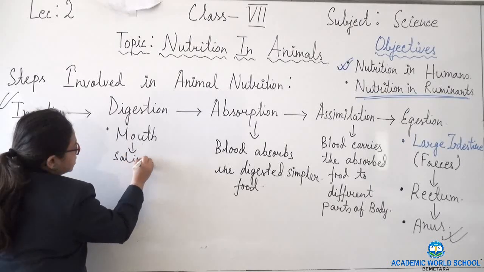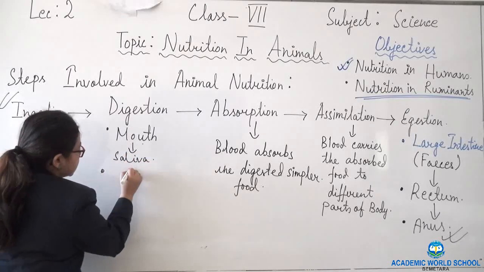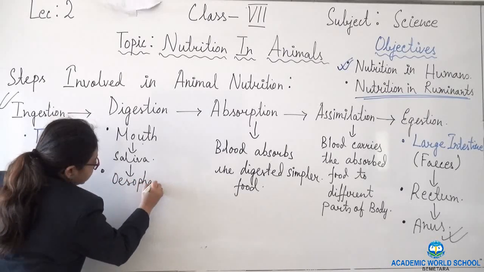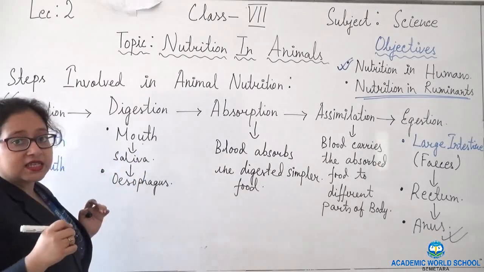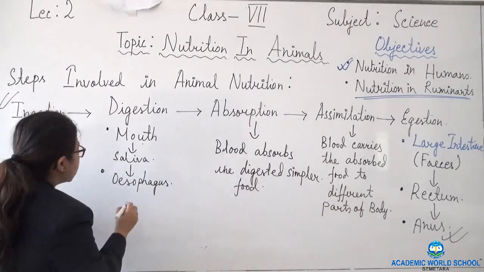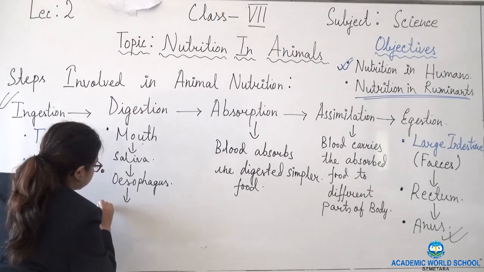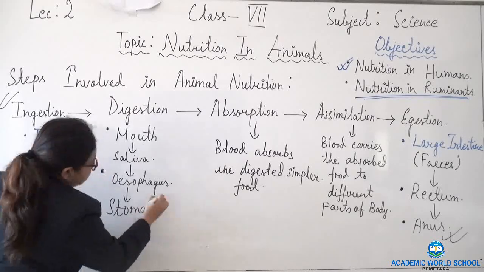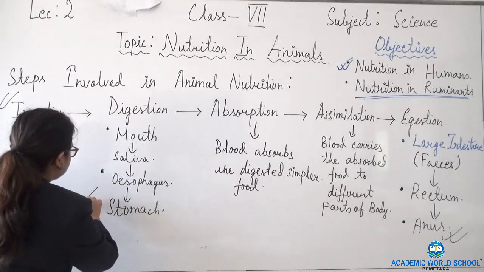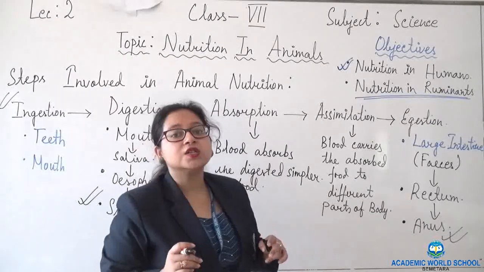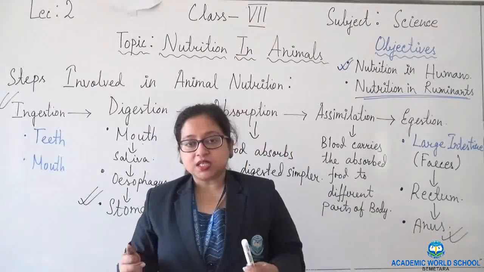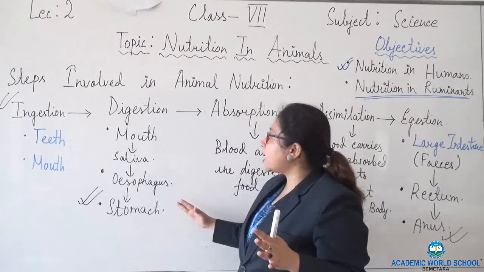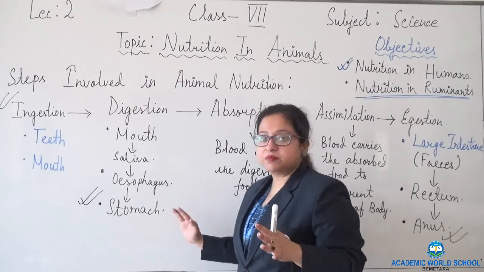Then the food is passed through the esophagus, the food pipe, and transported to the next part, the stomach. In grass eating animals we need to focus on the stomach, because they have 4 chambers in the stomach.